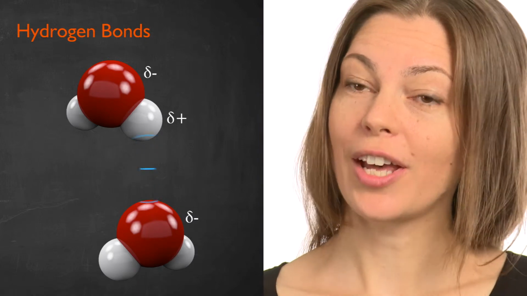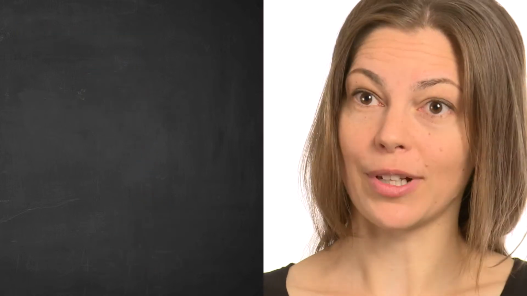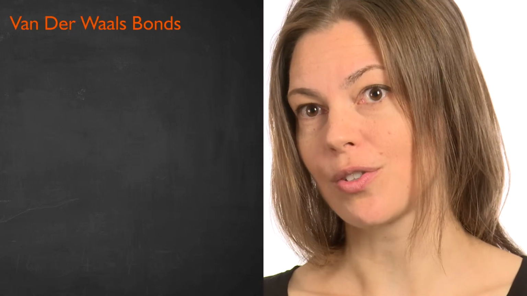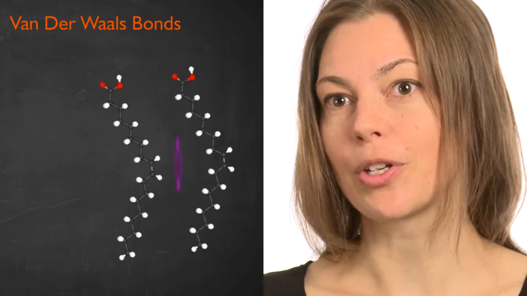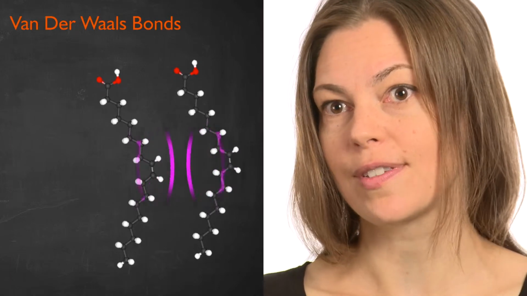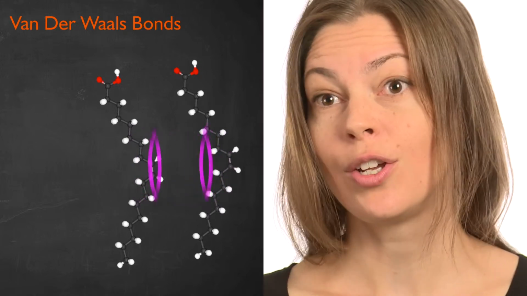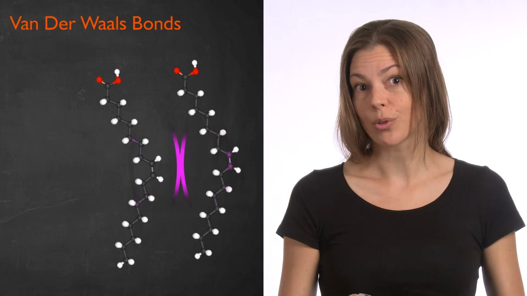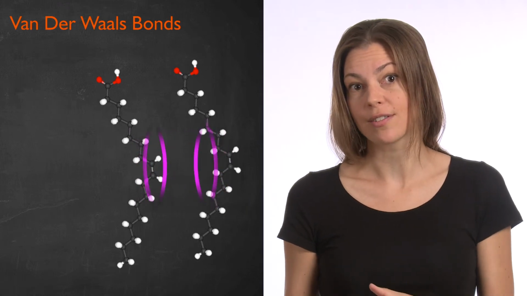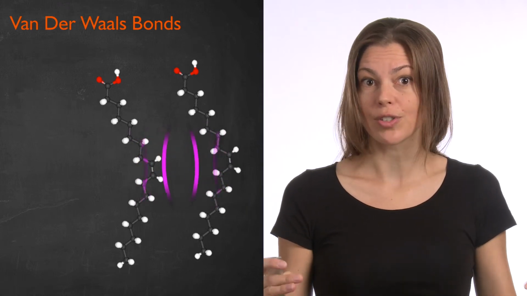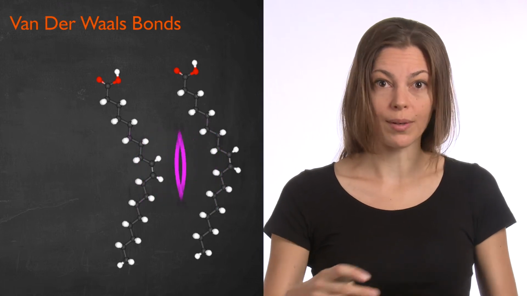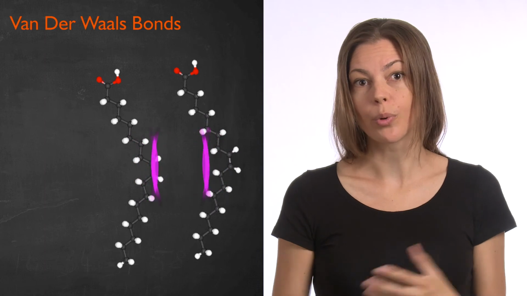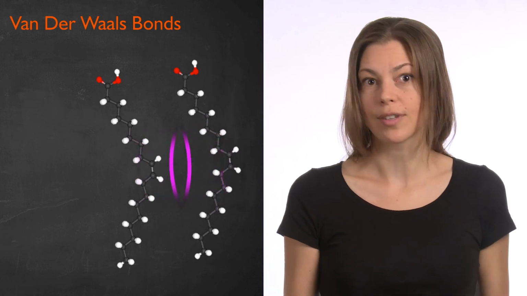When there's not this strong difference in polarity between two molecules, then we have what's called van der Waals bonds. This is what occurs between molecules when there's not a strong difference, say, between an oxygen and a hydrogen. So for example, when the two carbon chains on a fat molecule interact with other carbon chains, there are going to be van der Waals interactions that sort of hold them together. And this is the weakest bond, but this is often broken when we boil things or when we do other more subtle things to food.